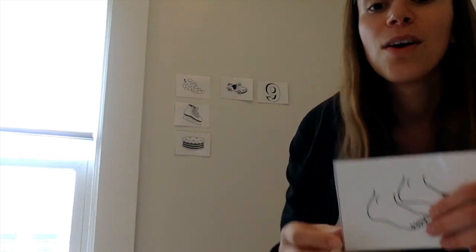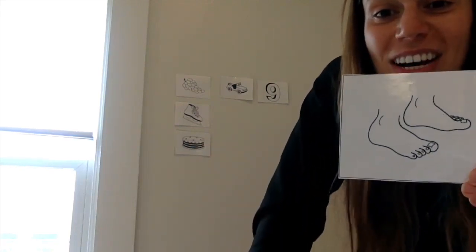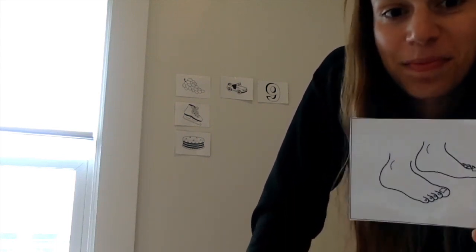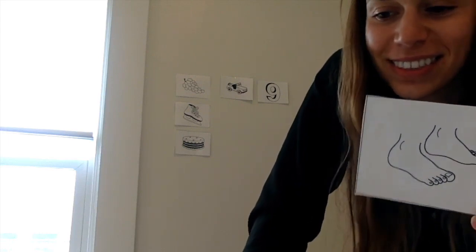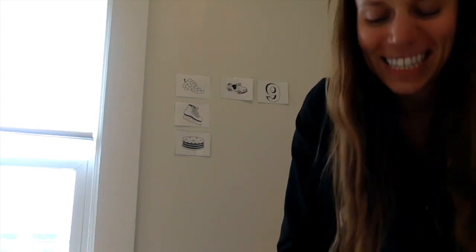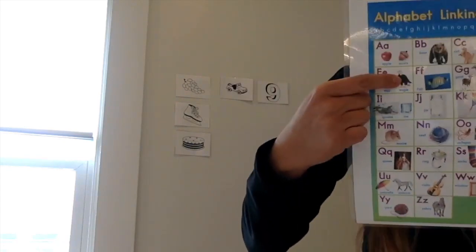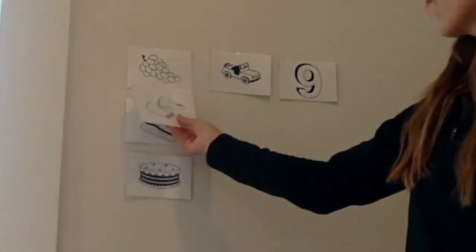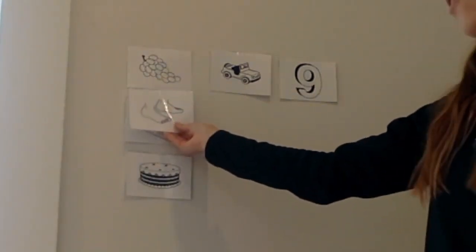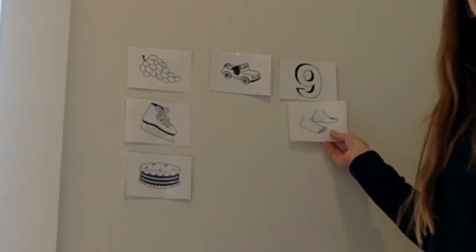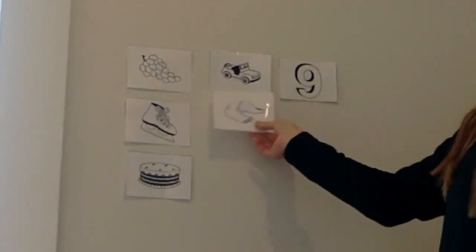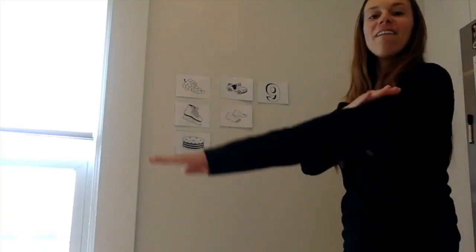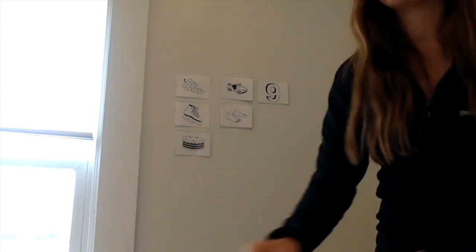cake. What about feet? What long vowel sound do you hear in the middle of feet? Did you hear E, eagle, E in feet? I did too. Does it go here? Grape, feet? No. Does it go here? Nine, feet? No. Does it go here? Jeep, feet? Yes. They have the same middle sound.